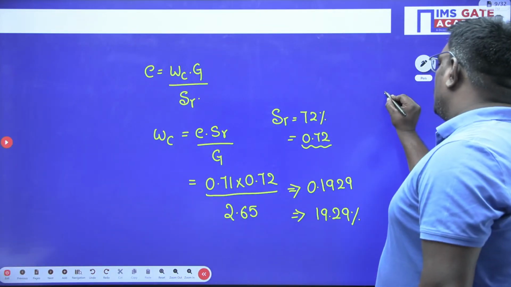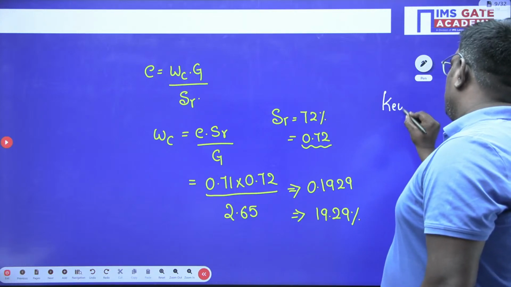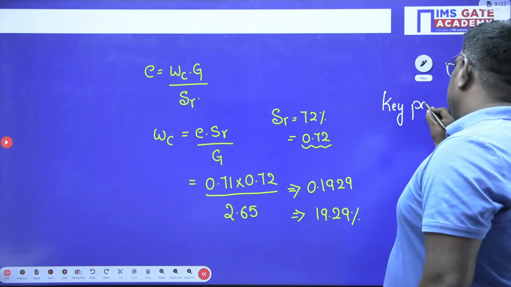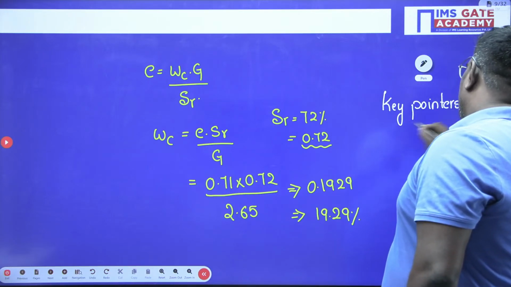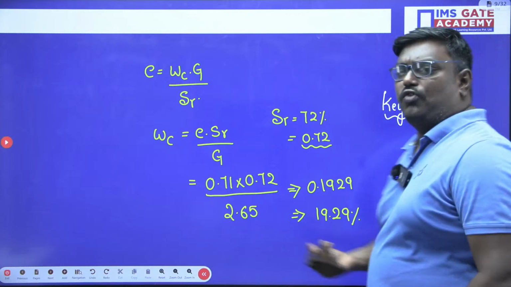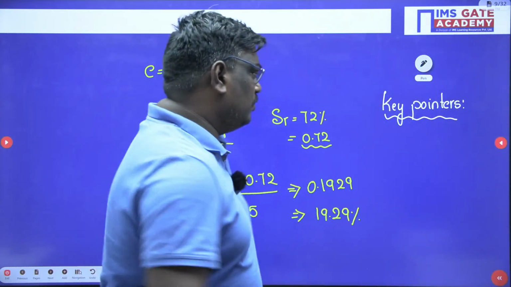Now see students, what are the key pointers in this problem? We have to be aware of two formulas. What are the two formulas, sir? Very good.